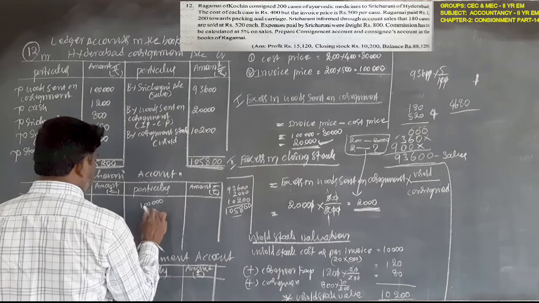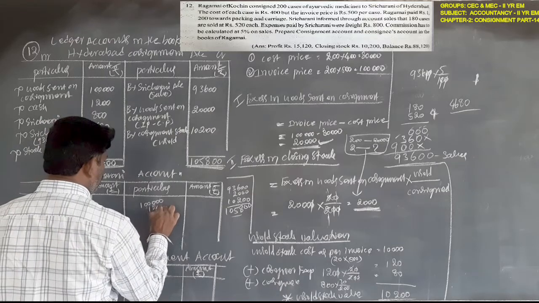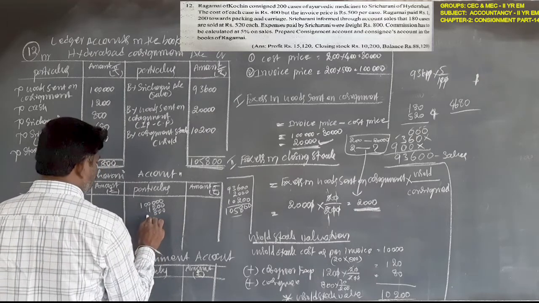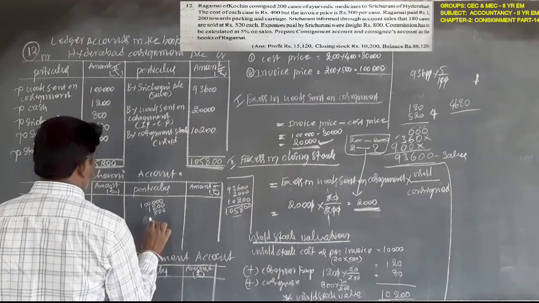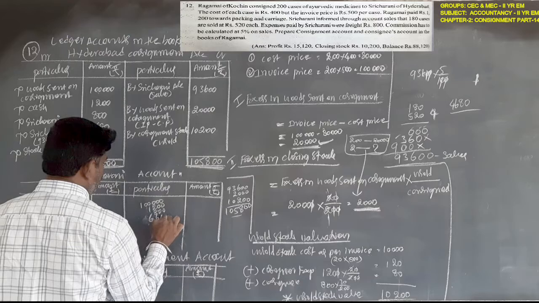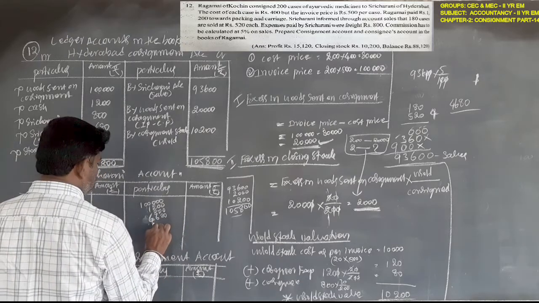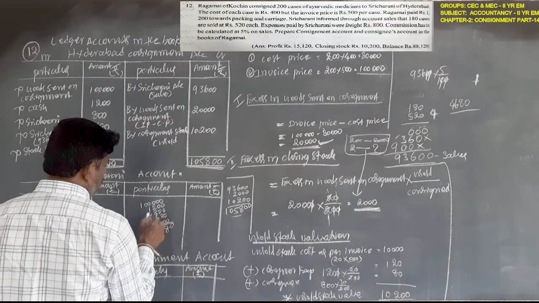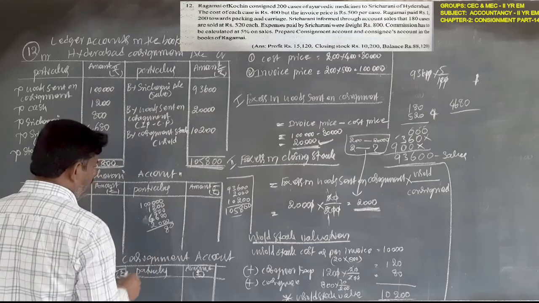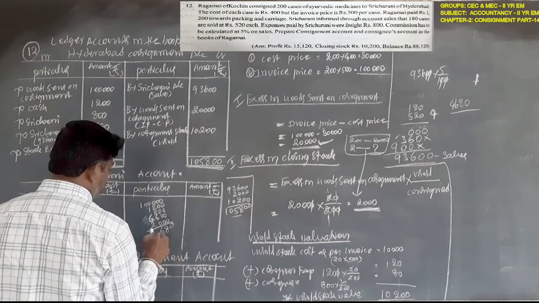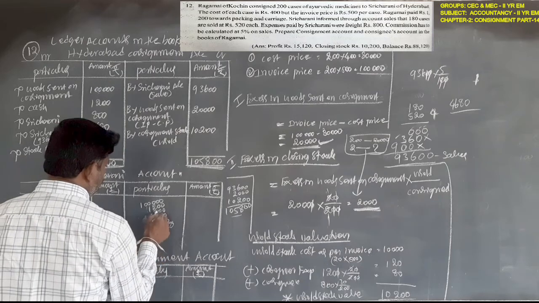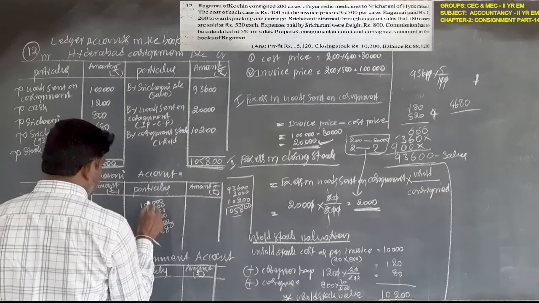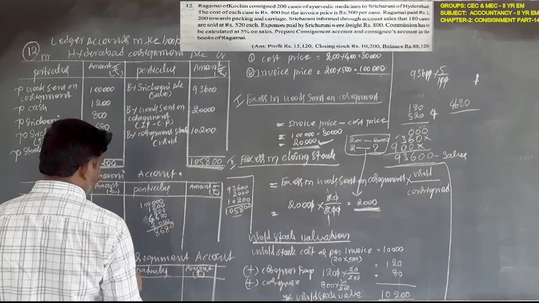Next, 1,200. Next, 800. Next, 4,000. 680. Next, 2,000 rupees. 6 plus 8, 14, 14 plus 2, 16, 14 plus 16, 3, 3 plus 4, 7, 7 plus 1, 8.